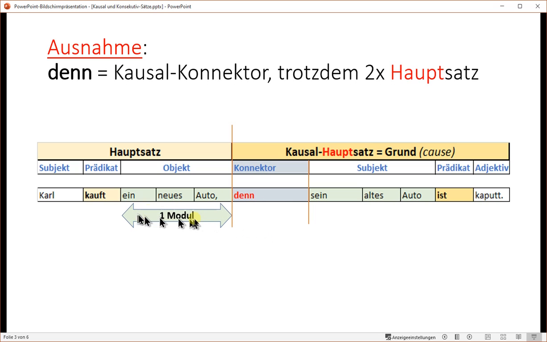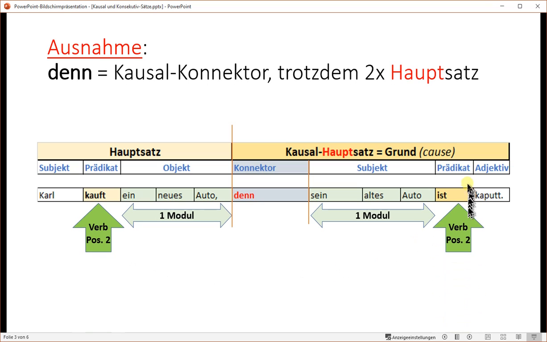Again, this is the first module here, and there's another one module here. Hauptsatz, so the verb is on position 2. Hauptsatz, the verb is also on position 2. How do we count? Position 1, 2, 3, so position 2 is the verb in the first Hauptsatz. Position 1, 2, 3, the verb is on position 2 in the second Hauptsatz.